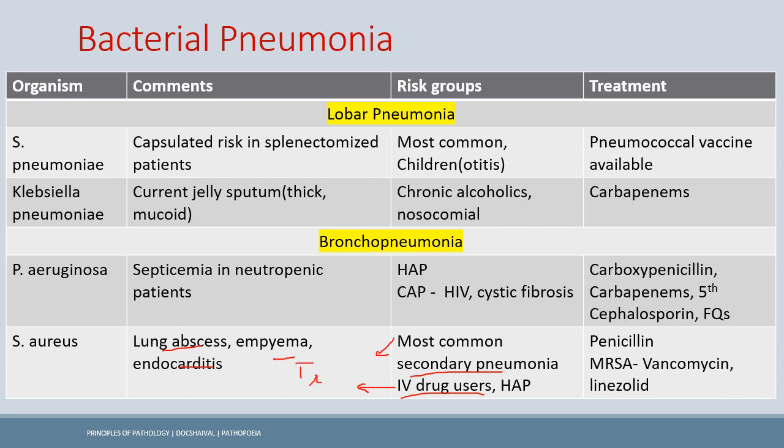Okay, then the treatment is with the penicillin, and obviously if it is penicillinase producing bacteria, then we would use dicloxacillin or cloxacillin. If it is methicillin resistant, we prefer vancomycin, and if it is VRSA, then we use linezolid.